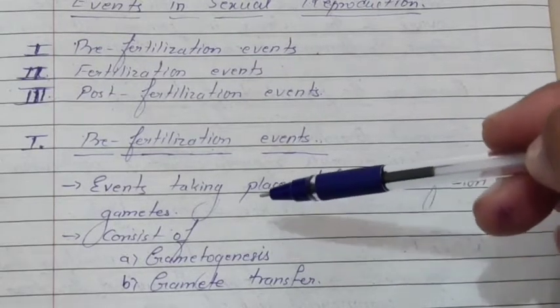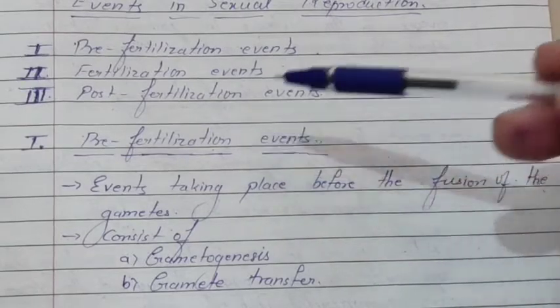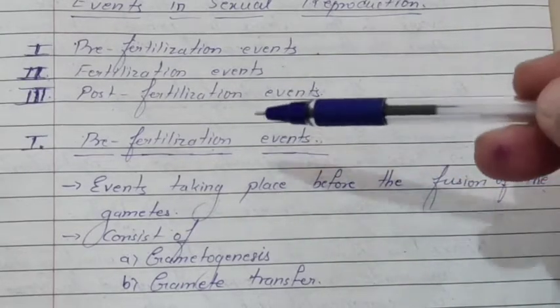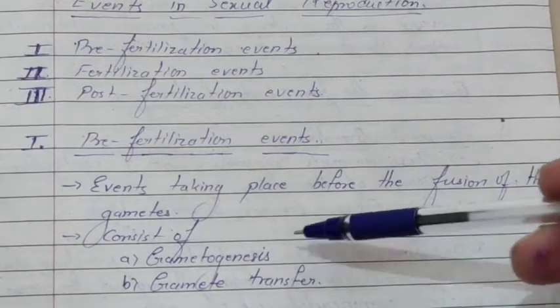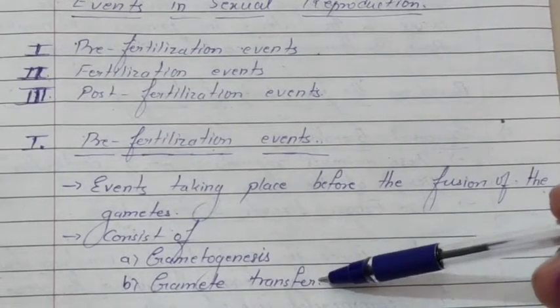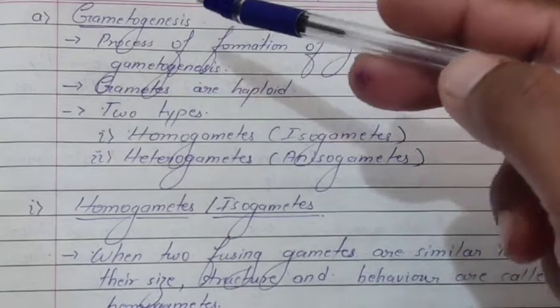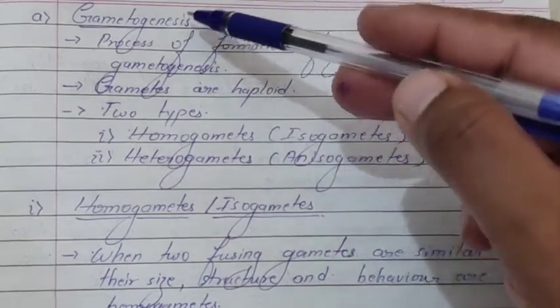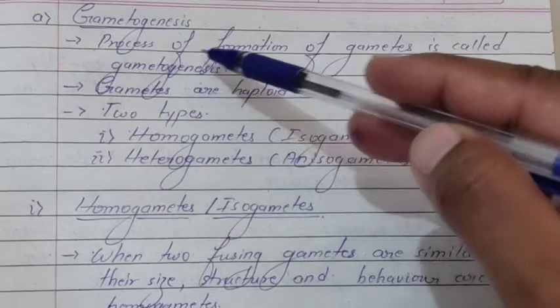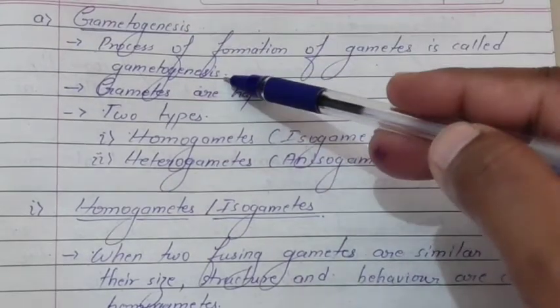So the events which take place before the fusion of gametes are called pre-fertilization events. What does it consist of? It consists of gametogenesis and gamete transfer. So we will study them one by one. The first event of pre-fertilization is gametogenesis. What is gametogenesis? The process of formation of gametes is called gametogenesis.